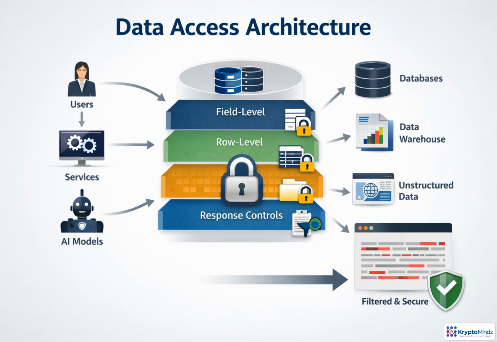Data access architecture makes every data request prove what it is allowed to see. For AI, that means protecting fields, rows, classified content, and final responses, because sensitive data can leak through retrieval, summaries, citations, or generated answers.